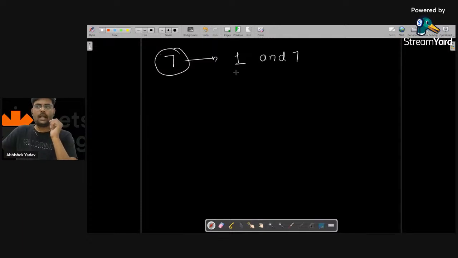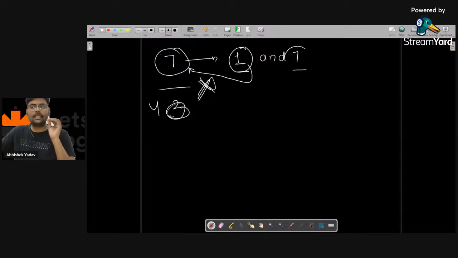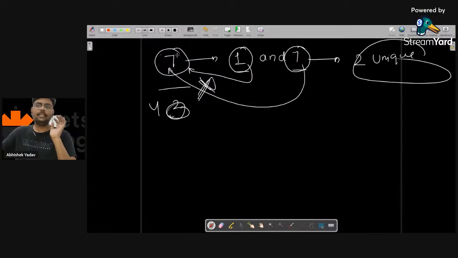Let's take a number here. If I take 7, 7 is a prime number because the factors of 7 are what? 1 and 7, right? Apart from 1 and 7, there is no other number that divides 7. If I divide 7 by 2, it is not divisible. By 3, it is not divisible. By 4, it is not completely divisible. So 2, 3, 4, 5, 6 are not factors of 7. 1 is a factor of 7 because it completely divides 7, and 7 is a factor of 7. So here I have two unique factors, which means 7 is a prime number.